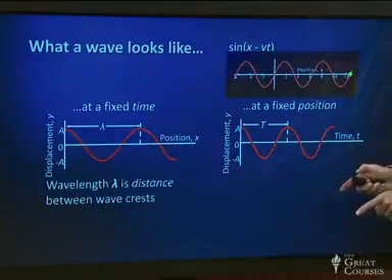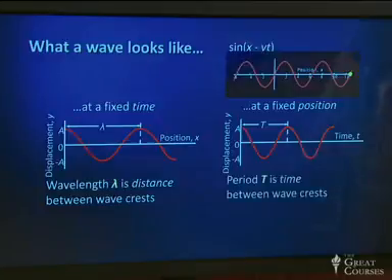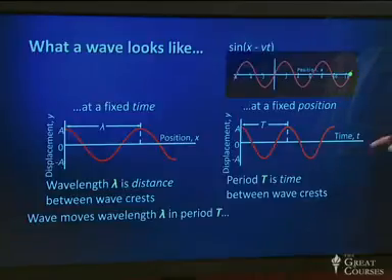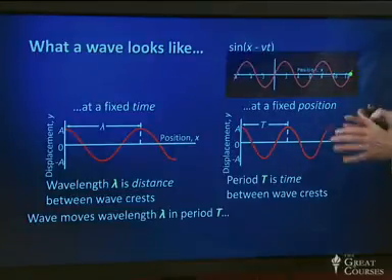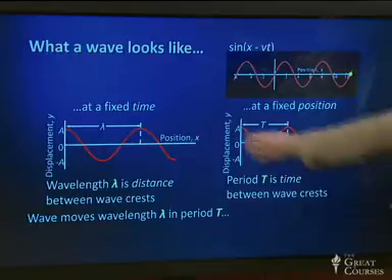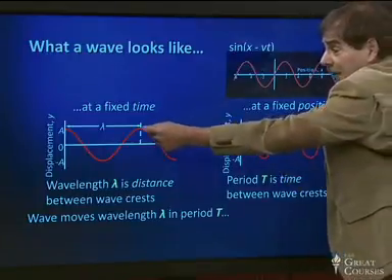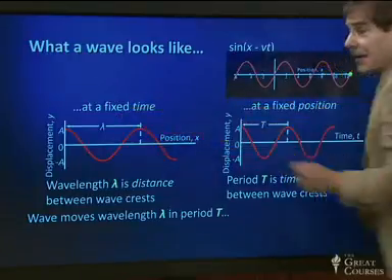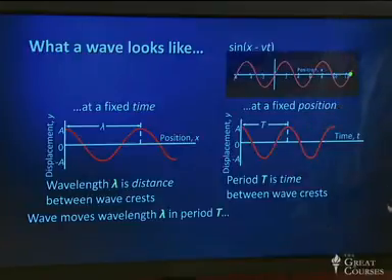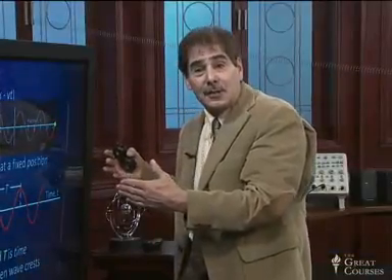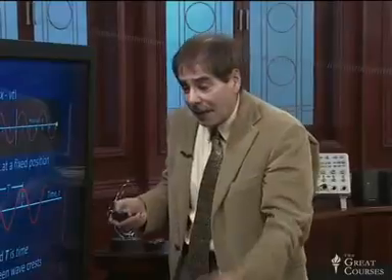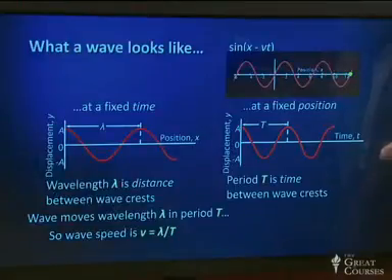The wavelength is the distance between wave crests. The wave period, T, is the time between wave crests. And now here's the important point we're going to need. The wave moves one wavelength lambda in one period T. If you sit at a fixed position, the time it takes to go from that crest till the next one passes you will be this period T. In that time, a distance lambda of the wave has gone by, and that means that the wave speed is lambda over T. So the wave speed is simply the wavelength divided by the period.